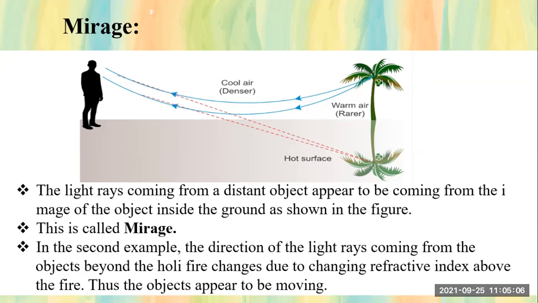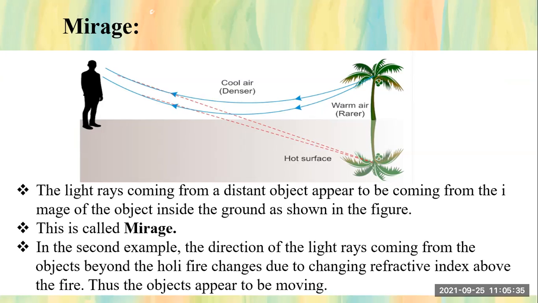See, the light rays coming from a distant object appear to be coming from the image of that object which is inside the ground, as shown in the figure. Can you see the figure here, students? See, I have explained to you. Here, warm air is a rare medium, cold air is a denser medium. We are seeing it from a height.